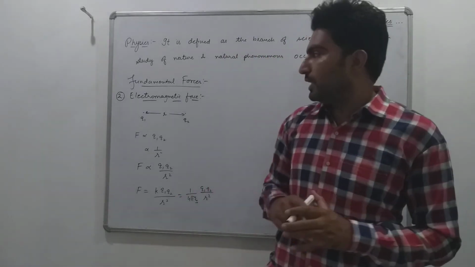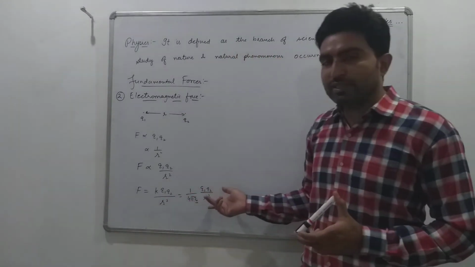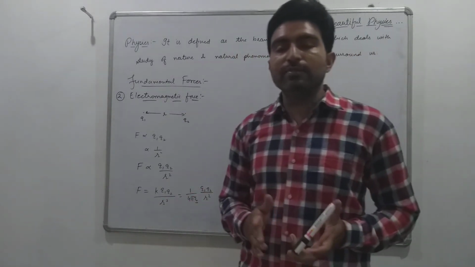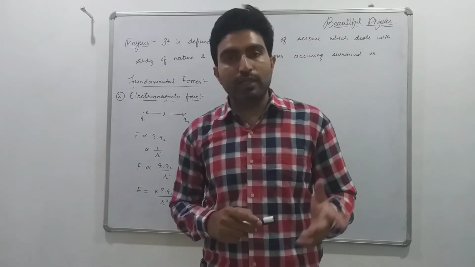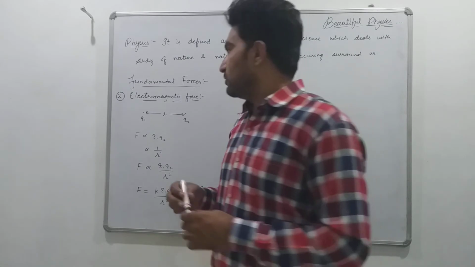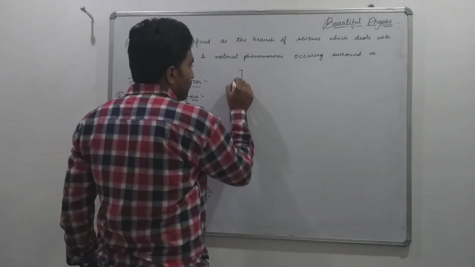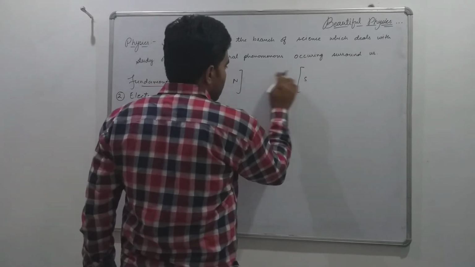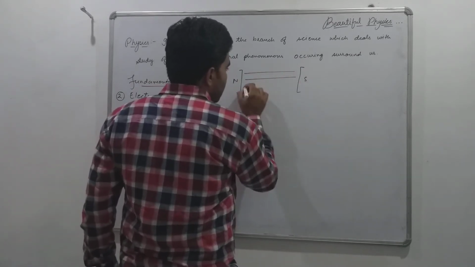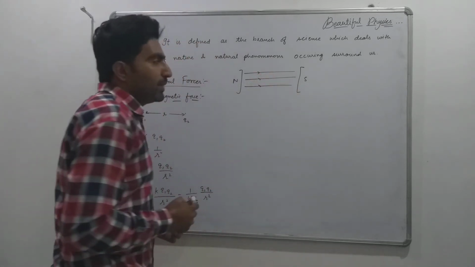Okay, but we have to discuss electromagnetic force. So this is the electrostatic, and the force existing between the magnetic poles is known as magnetic force. Suppose we have two poles, this one is our north pole and this one is our south pole. The force existing between these two poles is known as the magnetic force.